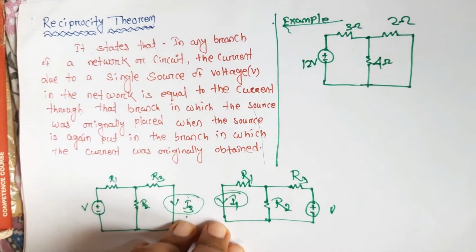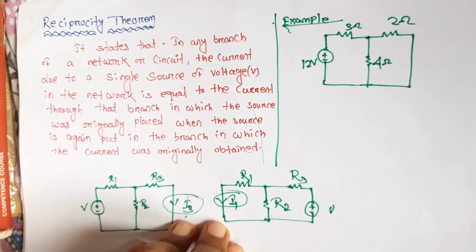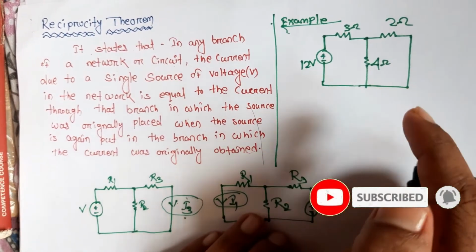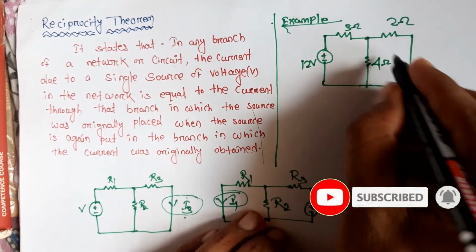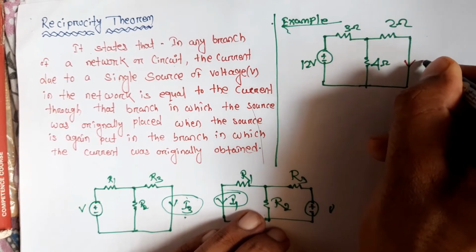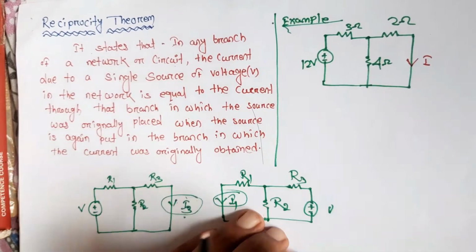Here, the first step to find the reciprocity theorem is to select a branch where we apply reciprocity. Let me select this 2 ohm branch.